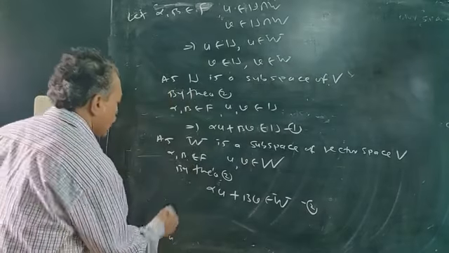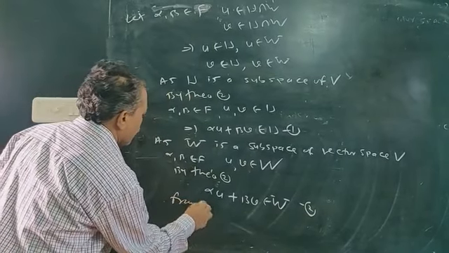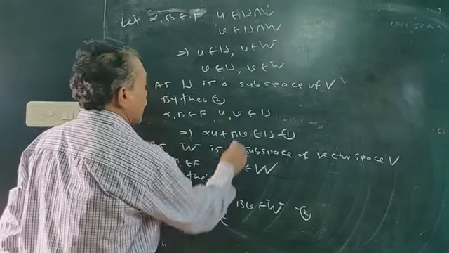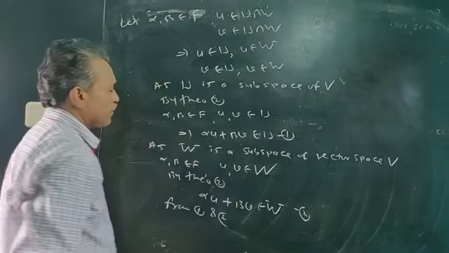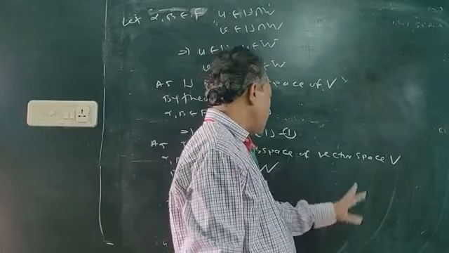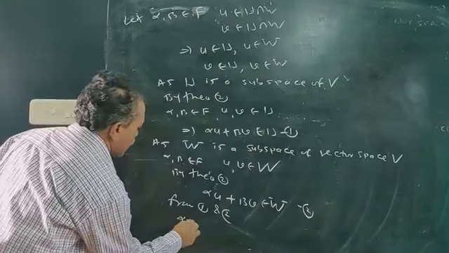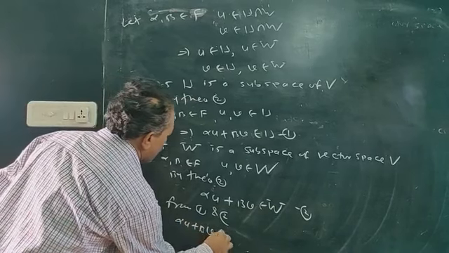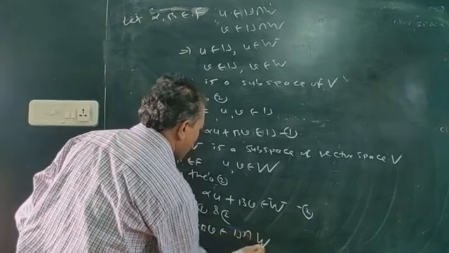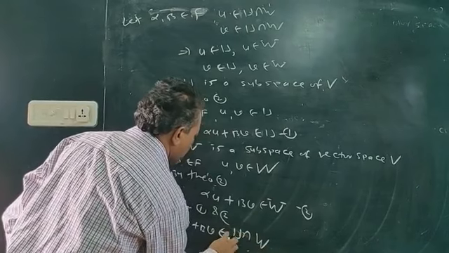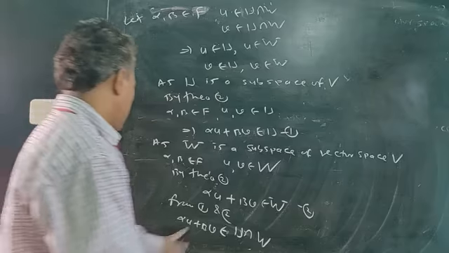Now combine 1 and 2. From 1 and 2, alpha u plus beta v belongs to U, and alpha u plus beta v belongs to W. Therefore alpha u plus beta v belongs to their intersection, the common elements.